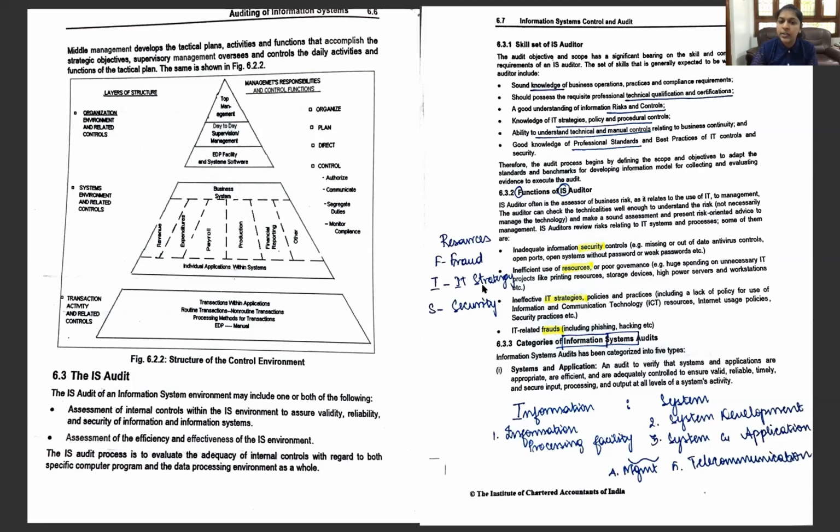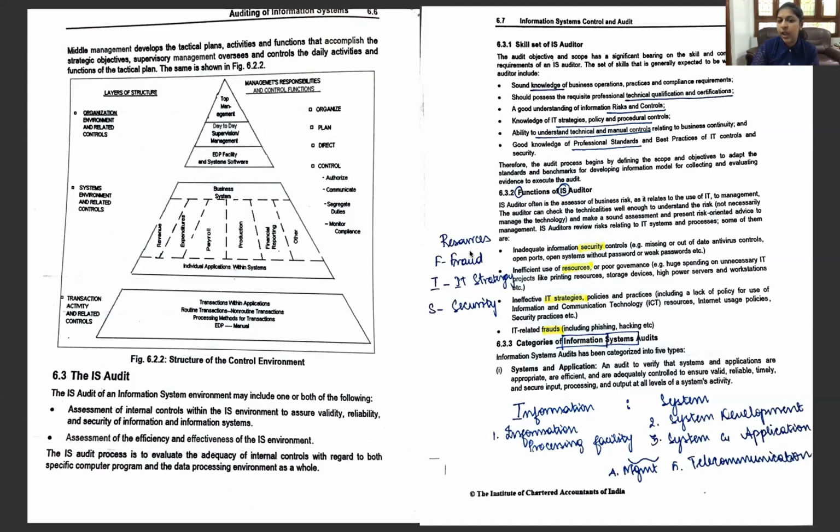And then is the security. He will have to see if there is no proper information security control, that is the protection by way of passwords, or maybe some physical controls, logical controls. He'll have to look at everything, and that is for the security aspect. And then for resources, he will have to check if there is inefficient use of resources or poor governance, and an improper resource mix.